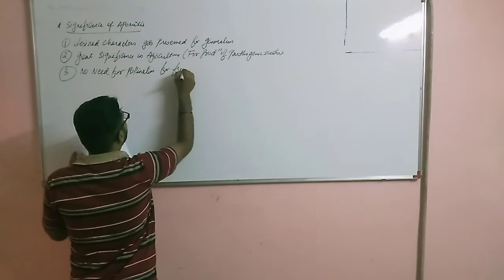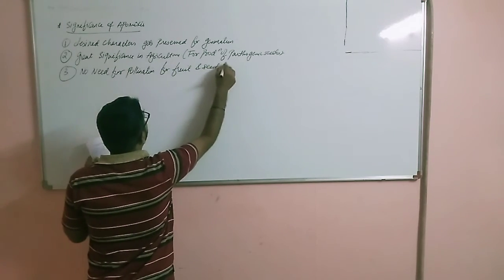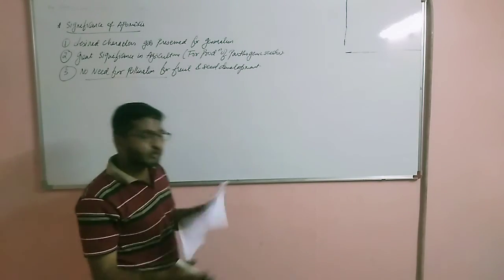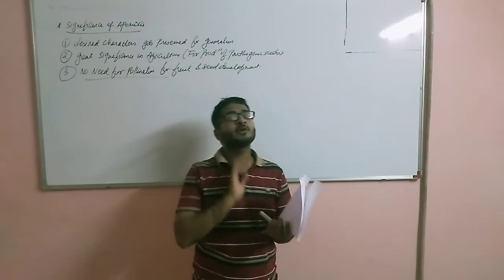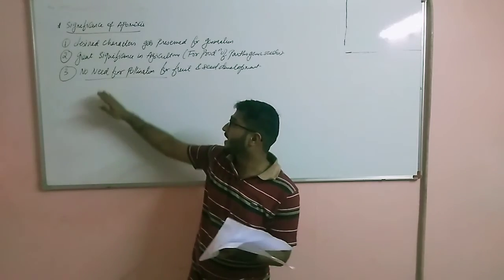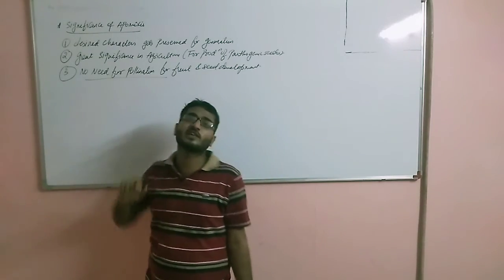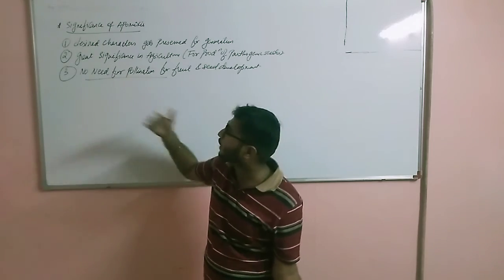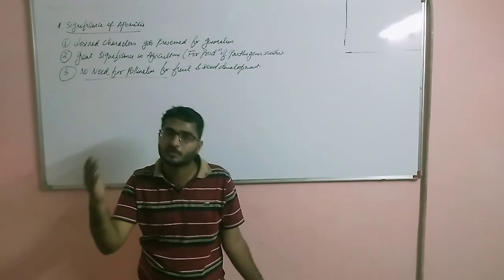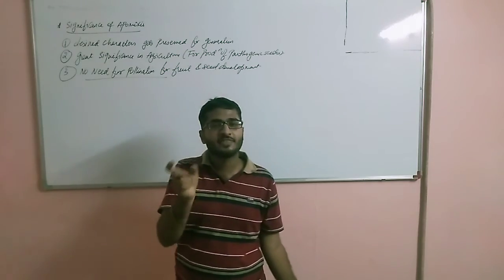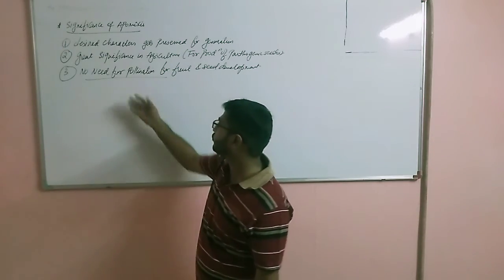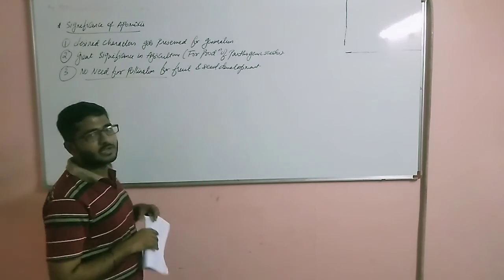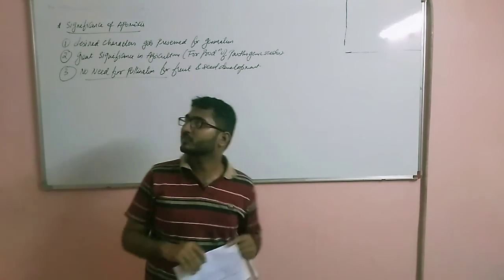For fruit and seed development, because pollination is not at all required. So different pollen grain and different pollinating agent are involved in the normal pollination. That is what we basically call cross pollination. Here pollination is not taking place, so there is no point of different pollen grain coming from the different plant and different pollinating agent that transfer the pollen grain, because meiosis is not taking place, fertilization is not taking place. So what is the use of pollen grain? So this was all about apomixis and polyembryony.